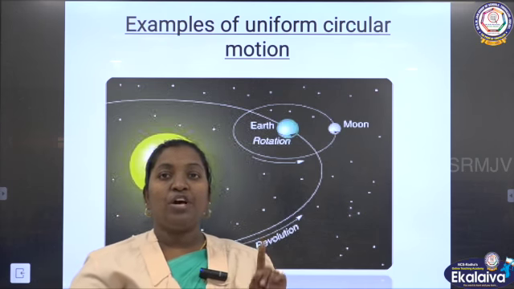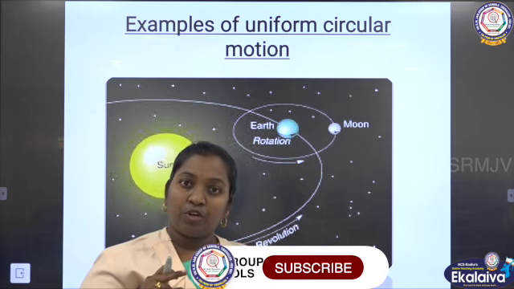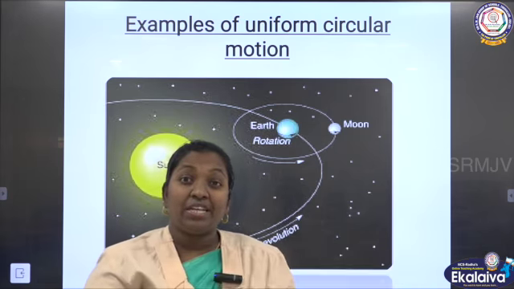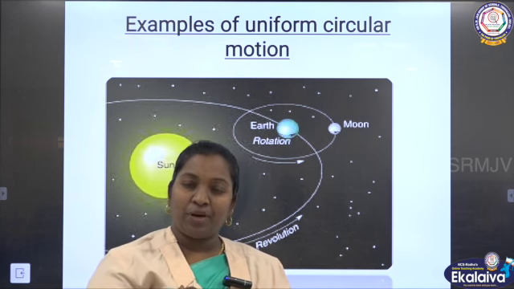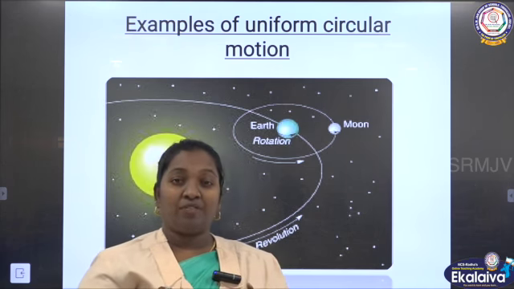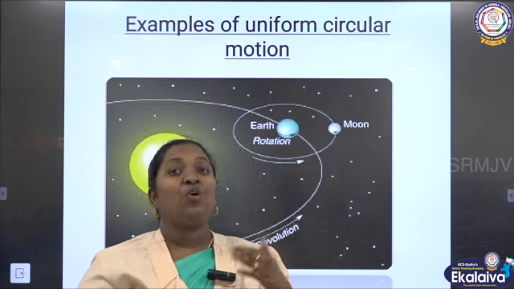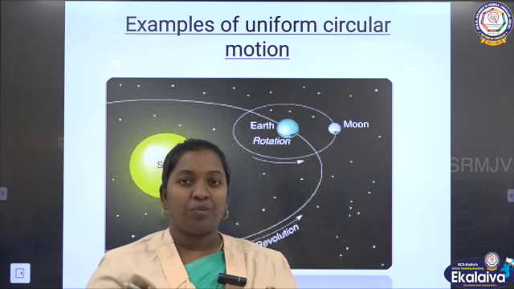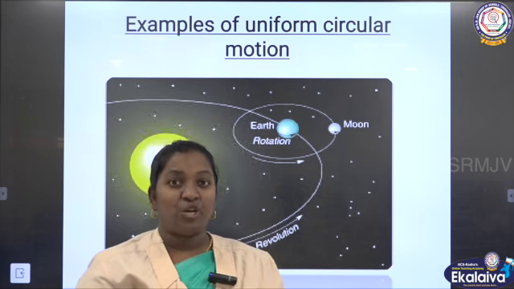One more time I tell you, circular motion means an object moving in a circular path. Uniform circular motion means that along with moving, it maintains a speed. So with the maintaining of speed, moving in a circular path, all this happens with a change of direction. When there is a change in direction, velocity changes. When there is a change in velocity, obviously that particular object will definitely get an acceleration. That is called accelerated motion.